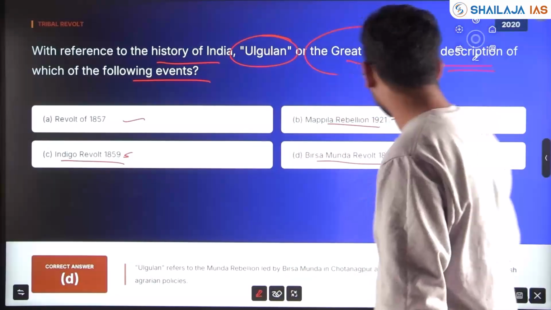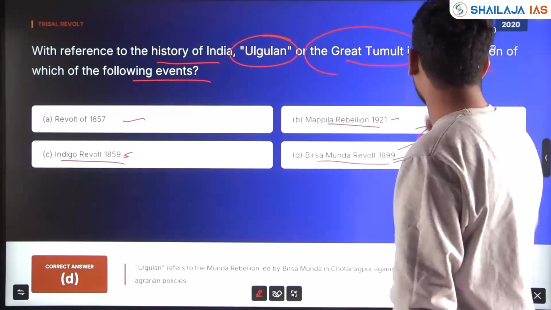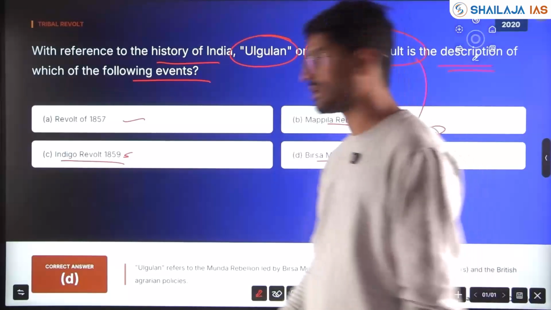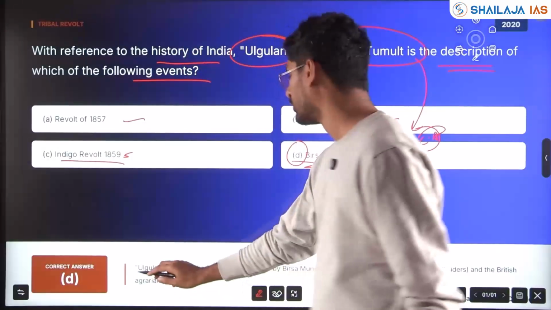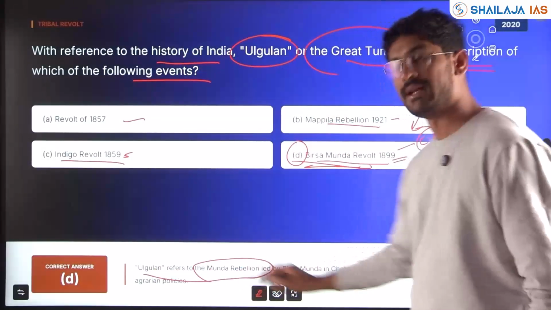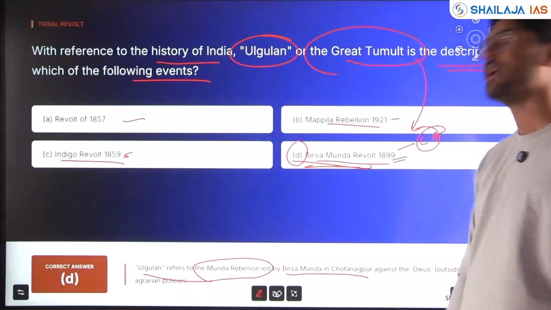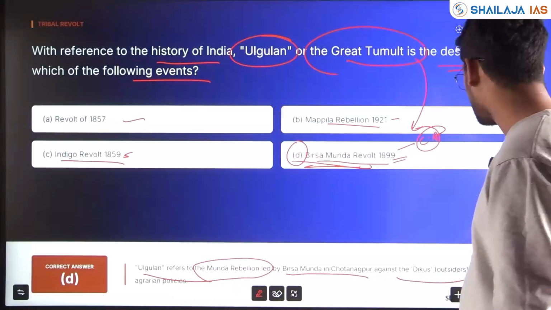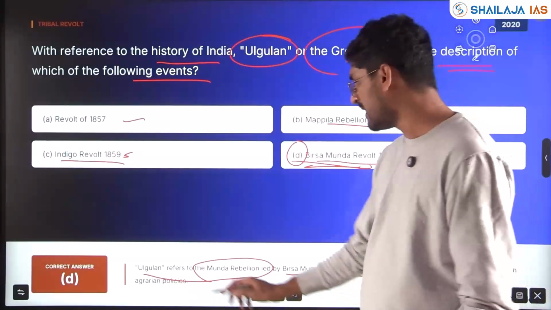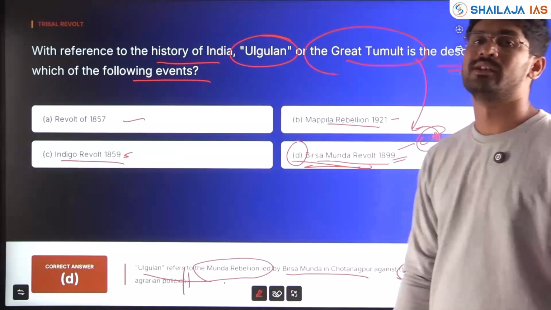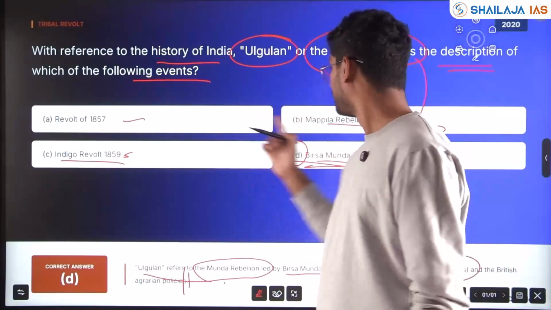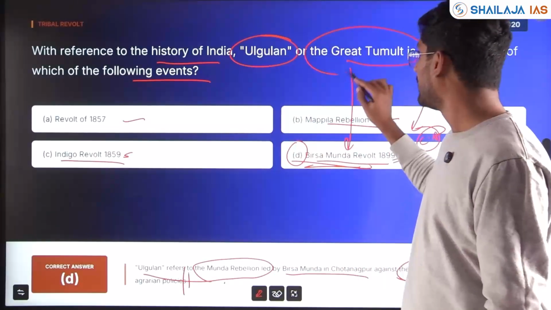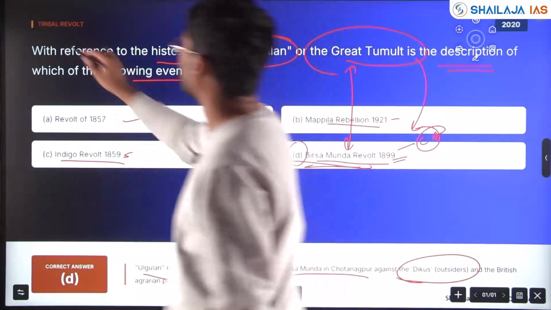That year it was in the news, in current affairs, and the question came directly on the Birsa Munda Rebellion. Ulgulan refers to the Munda Rebellion led by Birsa Munda in the Chota Nagpur region against the dikus, outsiders, and British agrarian policies.